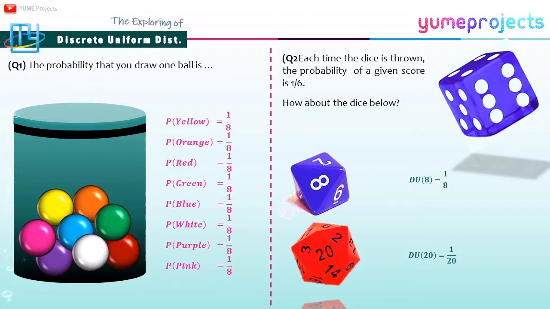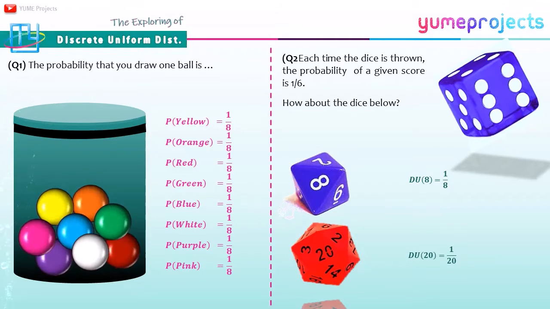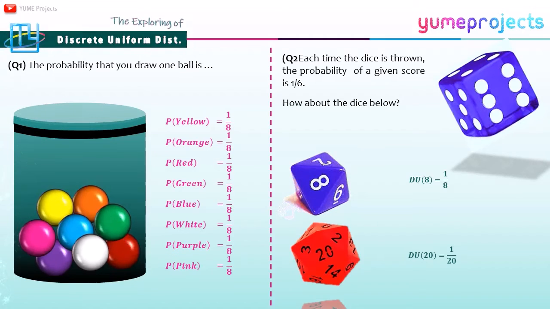For question number 2, assume you are playing a game with your friend using one die. When you throw the die, the possible values which appear are 1, 2, 3, up to 6. Each time the die is thrown, the probability of a given score is 1 over 6. And how about the dice below? The first has 8 values which can appear, so the probability is 1 over 8. And for the one below, this is 1 over 20.